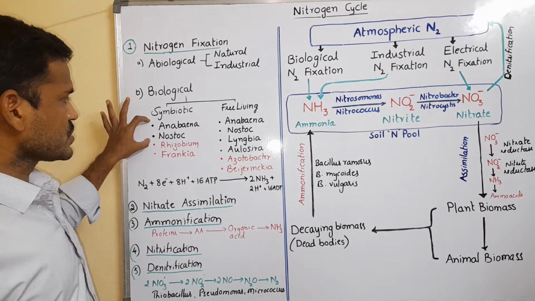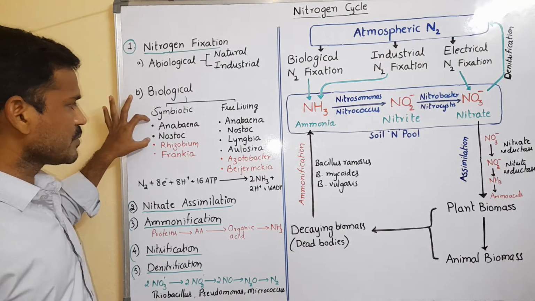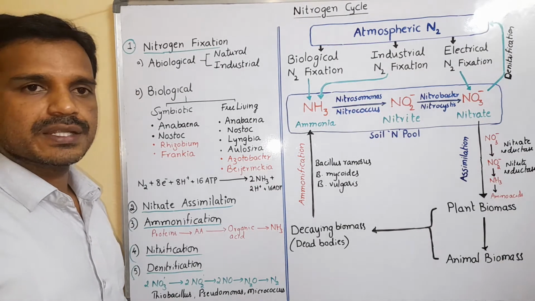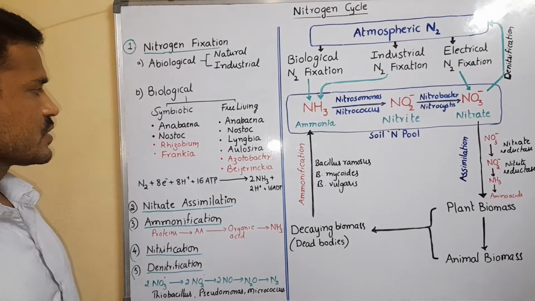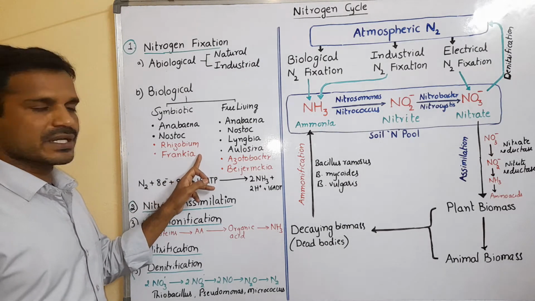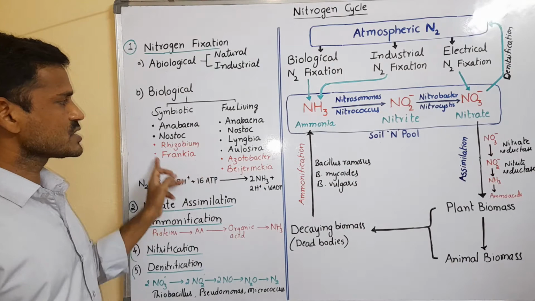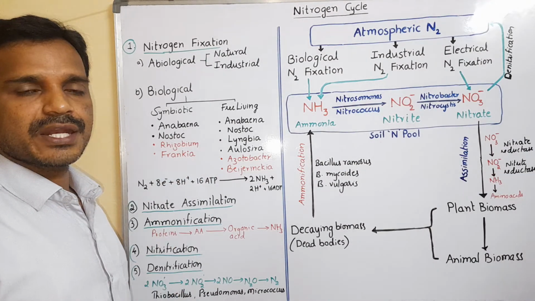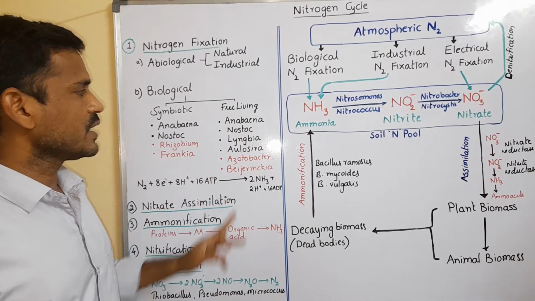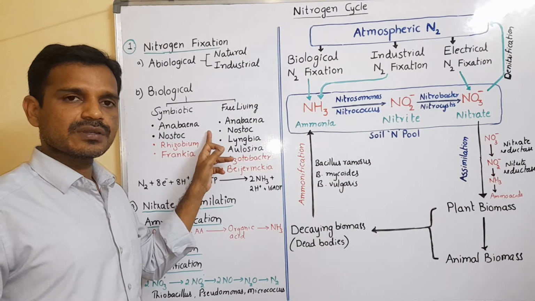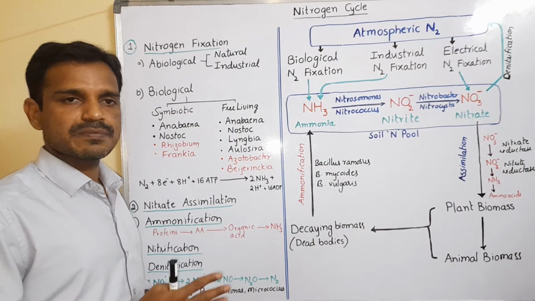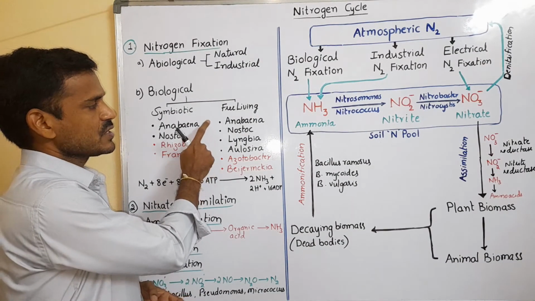In symbiotic biological nitrogen fixation, some prokaryotes like Anabaena and Nostoc, which are blue-green algal members, or cyanobacteria, are involved in nitrogen fixation. Or Rhizobium and Frankia, which are also symbiotic organisms, but these are bacteria. Symbiotically they can fix atmospheric nitrogen into ammonia. And free living organisms like Anabaena and Nostoc can fix nitrogen in the free living condition also, asymbiotically or non-symbiotically.